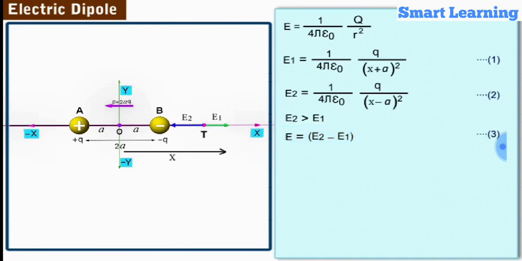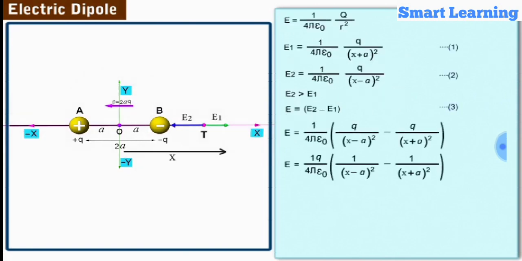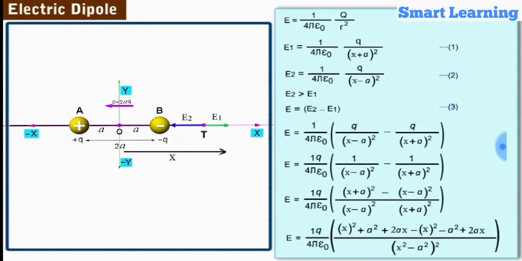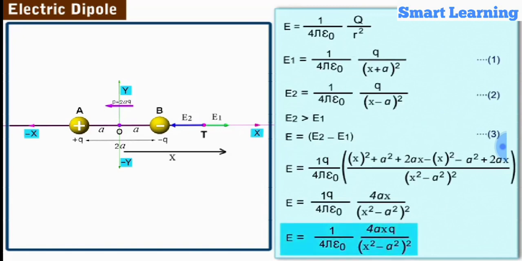The direction of the resultant field strength at the point is in the direction of E2. Substituting the values of E2 and E1 and simplifying, we get the expression for the electric field strength E as 1 by 4 pi epsilon naught into 4qax by (x square minus a square) whole square. Let us label it as equation 4.